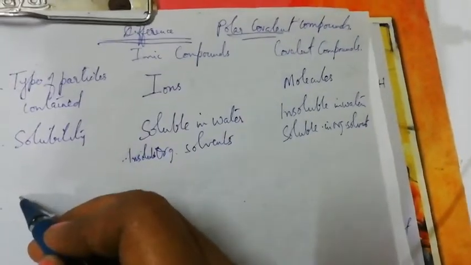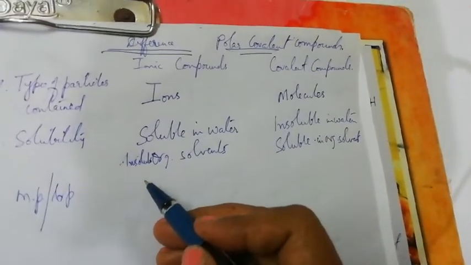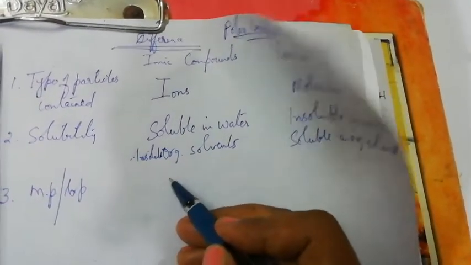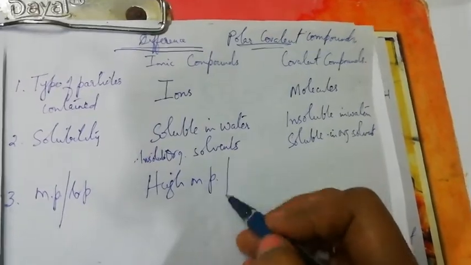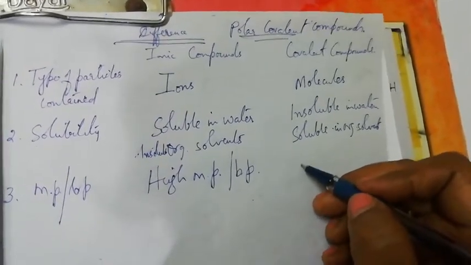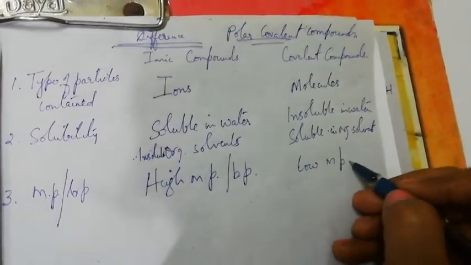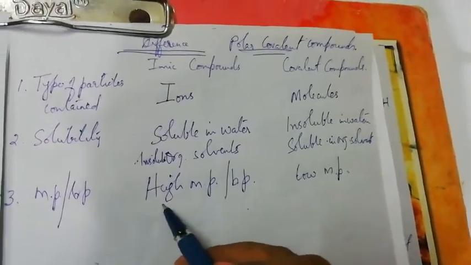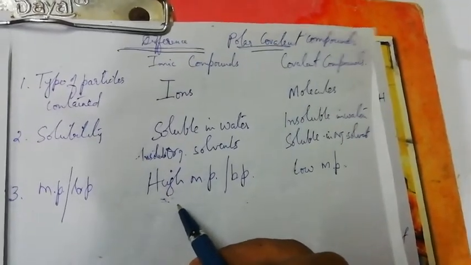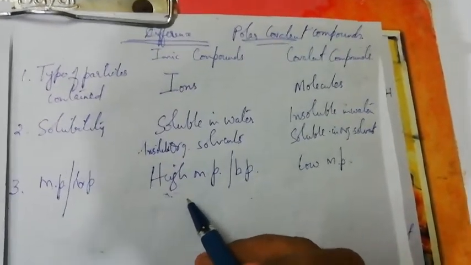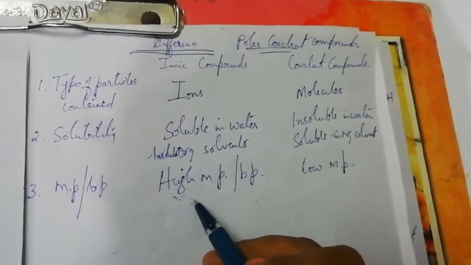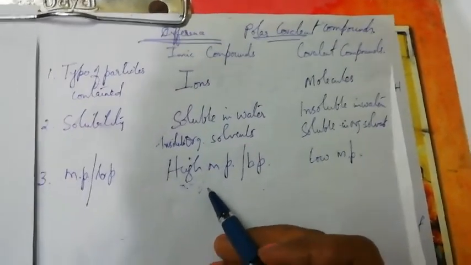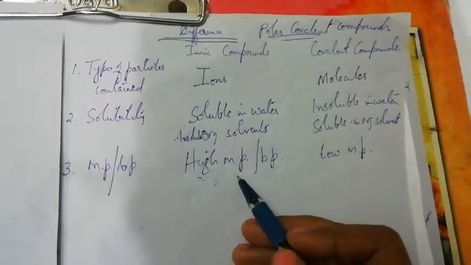Next is melting point and boiling point. Because of the strong electrostatic force of attraction between the oppositely charged ions in ionic compounds, they have very high melting points and boiling points. Whereas covalent compounds have low melting and boiling points. I repeat, ionic compounds are formed by transfer of electrons, thereby formation of ions takes place. These oppositely charged ions are held by strong electrostatic force of attraction. That is why a high amount of heat or energy is required to break these ionic bonds, and that is why they have high melting and boiling points.